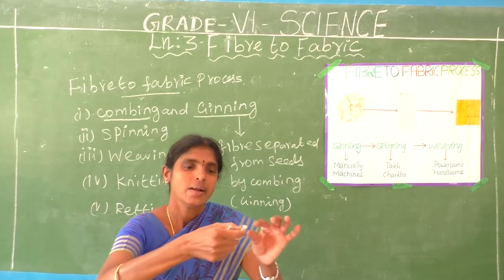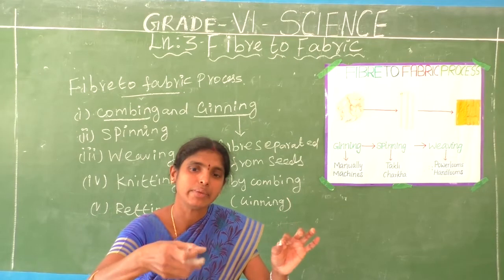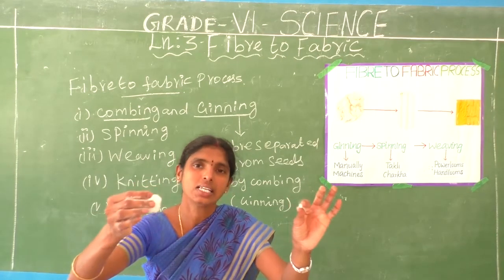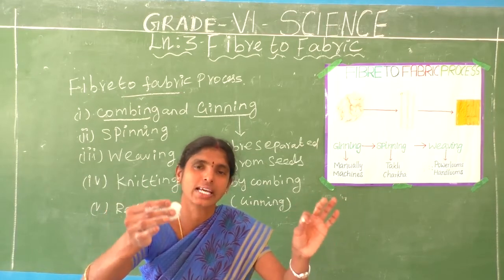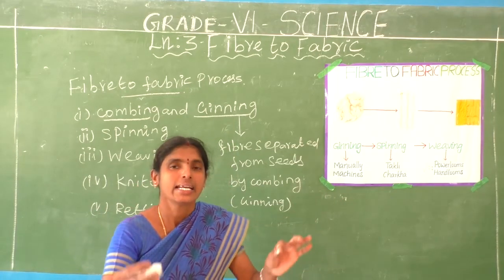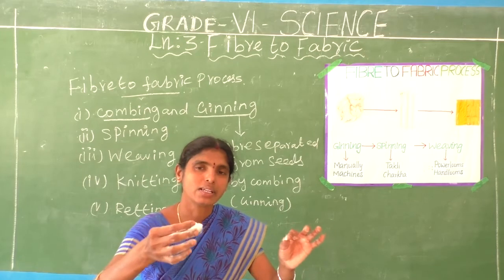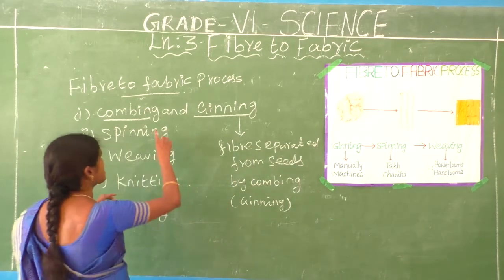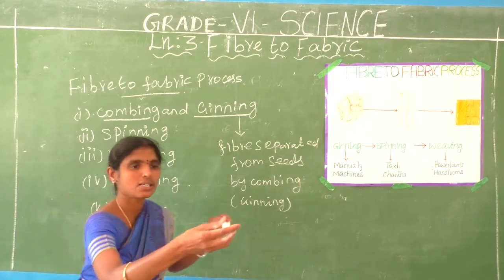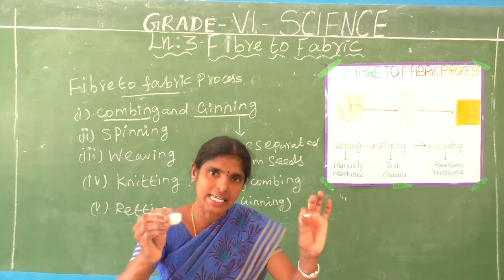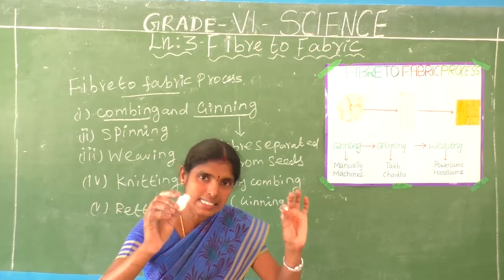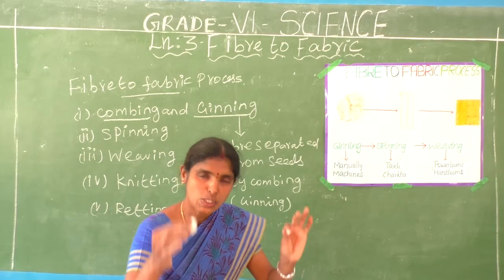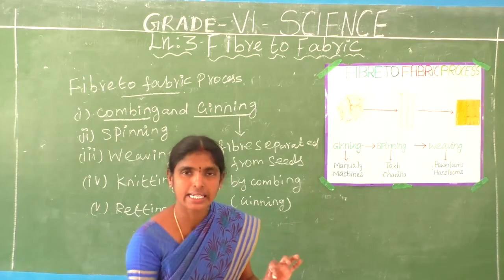See here, the fiber. What does ginning mean? Separating the fiber and seeds. This process is called the ginning of cotton. Ginning of cotton was done only by hand. Do you understand? Ginning means fibers are separated from the seeds, by hand. This process is called the ginning of cotton.